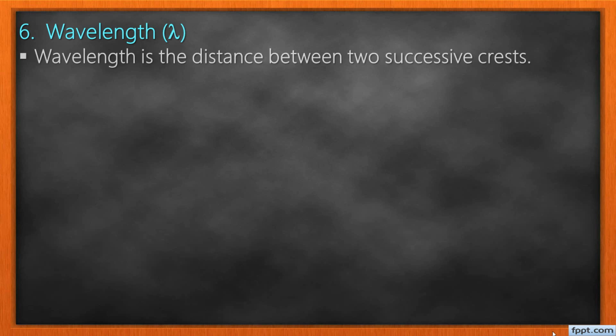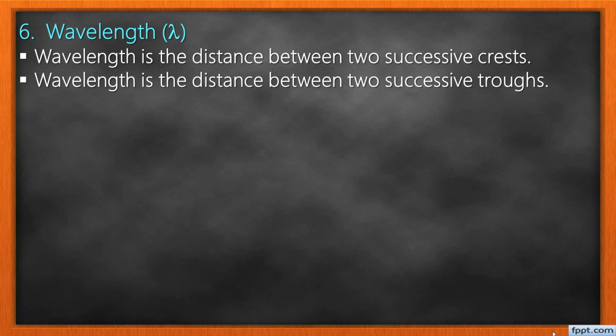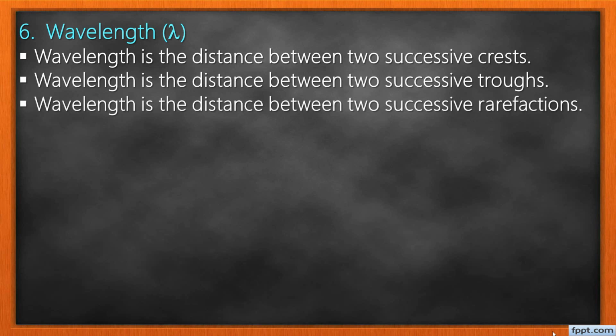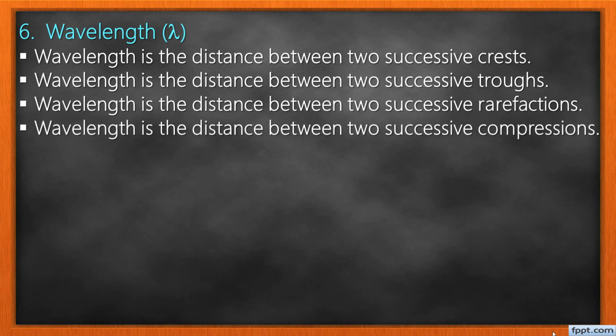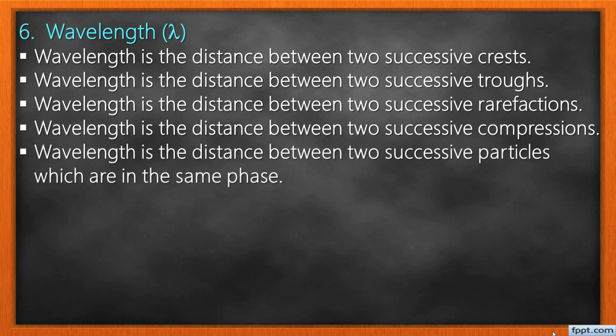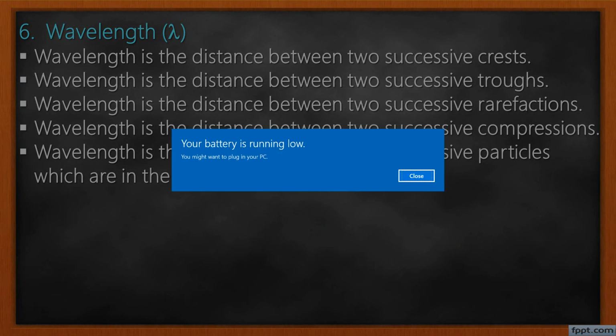Now, the sixth term, one of the terms used when we are describing wave motion, is what we call wavelength. And wavelength has so many definitions. The first one, wavelength is a distance between two successive crests. The second one, wavelength is a distance between two successive troughs. The third one, wavelength is a distance between two successive rarefactions. The fourth one, wavelength is a distance between two successive compressions. The fifth one, wavelength is a distance between two successive particles which are in the same phase.